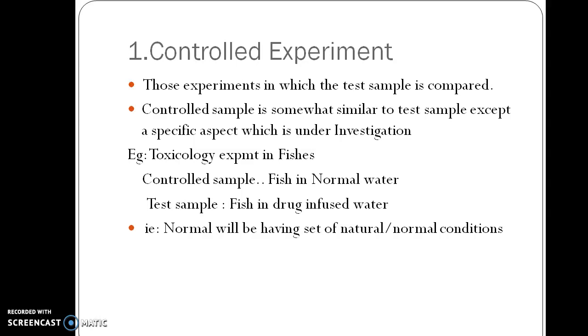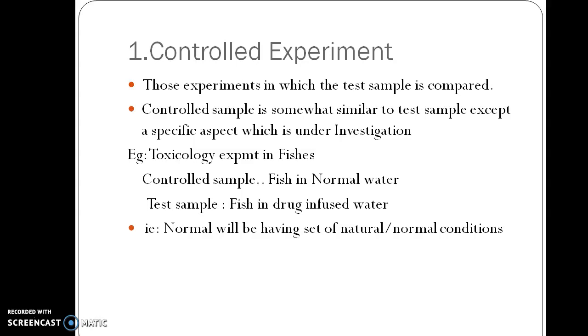I will cite an example: a toxicology experiment generally performed in fishes. We will use two types of samples, a test sample and a controlled sample. If we put the fish in normal water and allow it to grow, analyzing its growth and other details, that is the controlled sample.